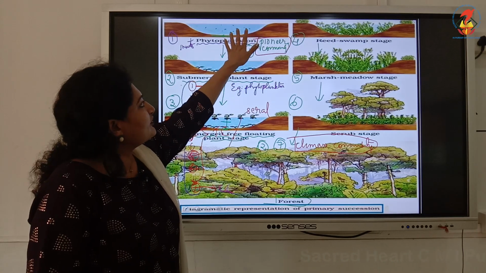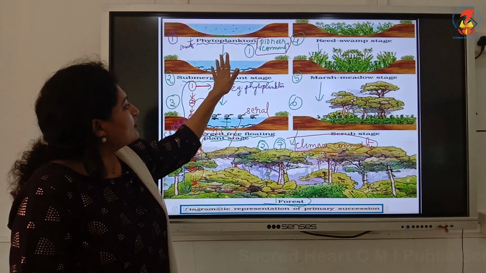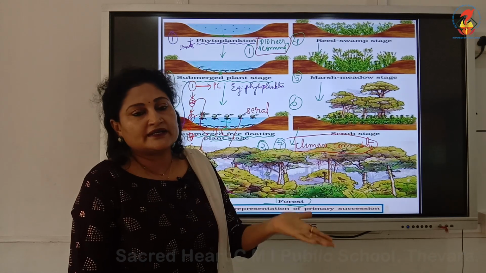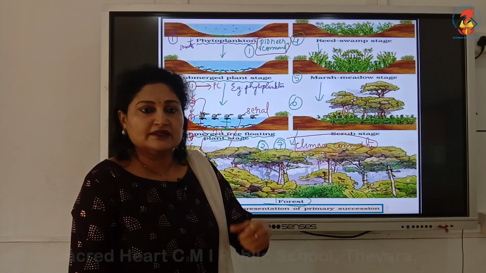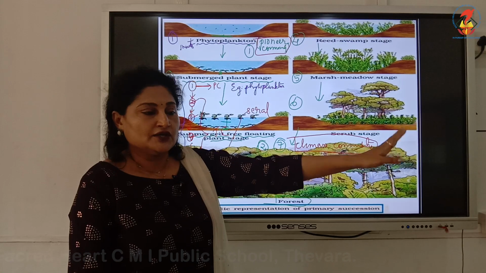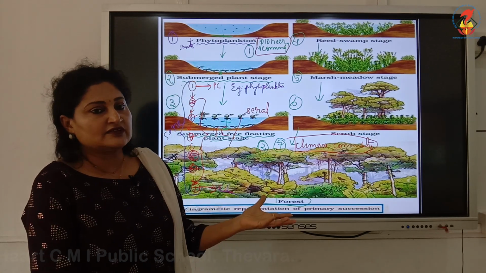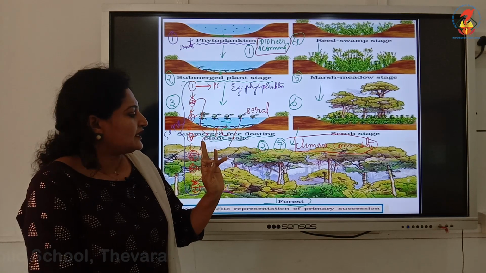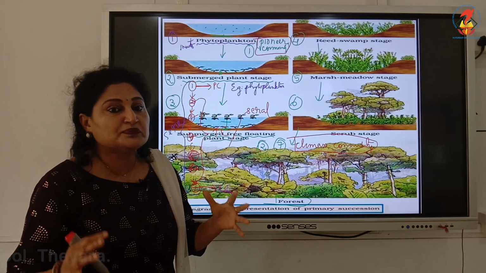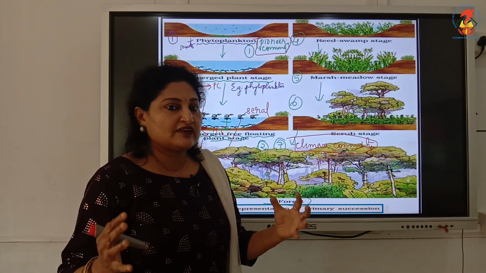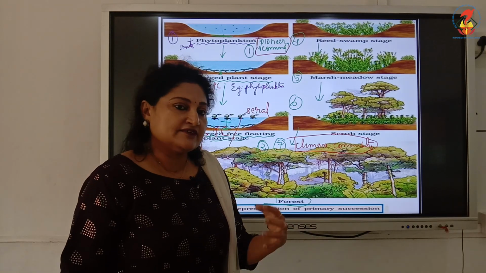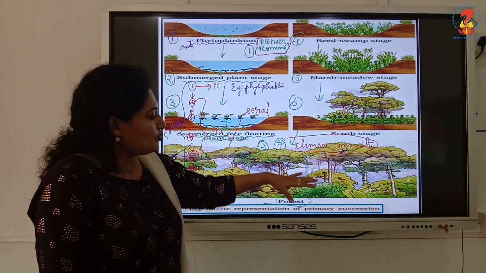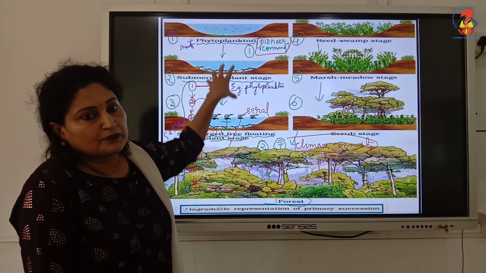We can predict, oh, finally this river or this pond is going to become a forest. If it is not maintained by the government or maintained by the people, it's abandoned to nature, and finally that will turn out to be a forest. So, remember, sequential, gradual and predictable change of the species composition. Here we have given emphasis to plant species. Definitely animals also thrive. So, the plant species composition in an area over a period of time.